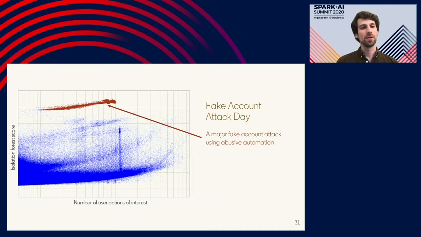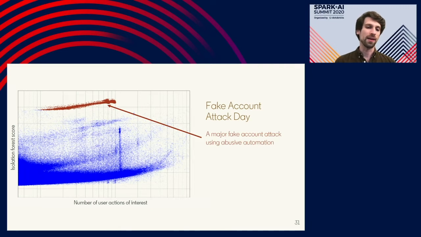script. So it's interesting for a few reasons. One, it gets a very high score. They're all very similar values along the y-axis, which means all these accounts were acting very similarly, even though the volume of their activity had an order of magnitude variation between the left side and the right side of the right cluster.